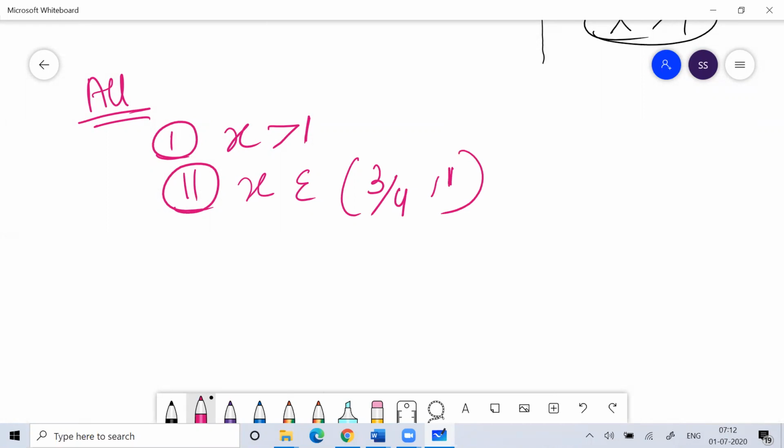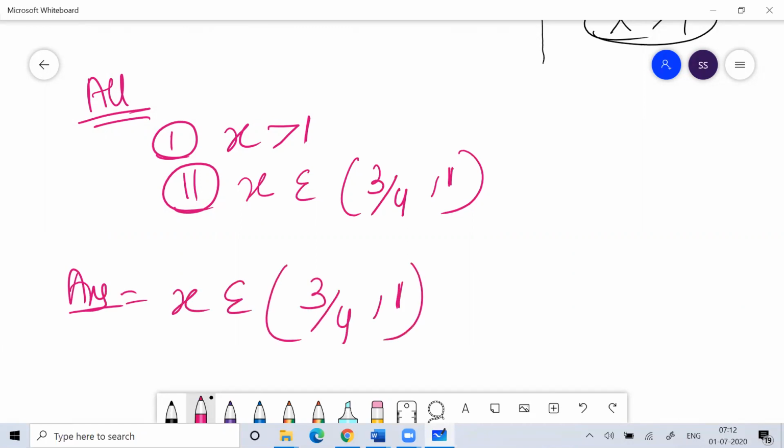So you could write directly x is from 3 by 4 to infinity minus 1, or you can write the final answer: x belongs to (3 by 4, 1) union (1, infinity), because we know that 1 cannot be part of the solution. So you could have written 3 by 4 to infinity minus 1, or this is the other way of writing it. You will get the same answer.